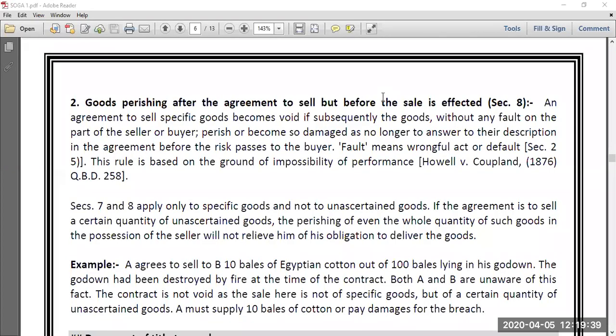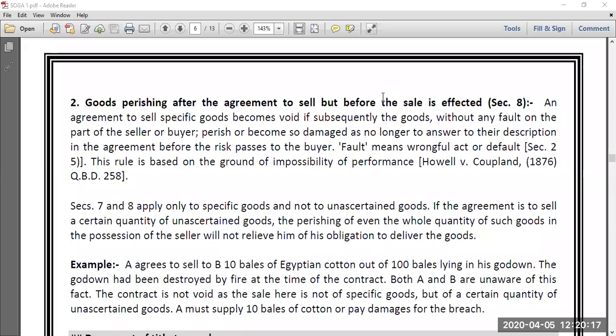But as I already told you, both these sections are meant only for specific goods. Again, here X has told Y that I would like to sell my black Mercedes to you for 30 lakhs on 1st April and I'll transfer the ownership on 30th April. Would you like to purchase? Y says yes, I am ready to purchase, I don't have any problem that the ownership gets shifted on 30th April, and so Y makes a payment of rupees 5 lakhs as a down payment. Now what happens? Understand that the Mercedes gets destroyed because of cyclone on 15th April.